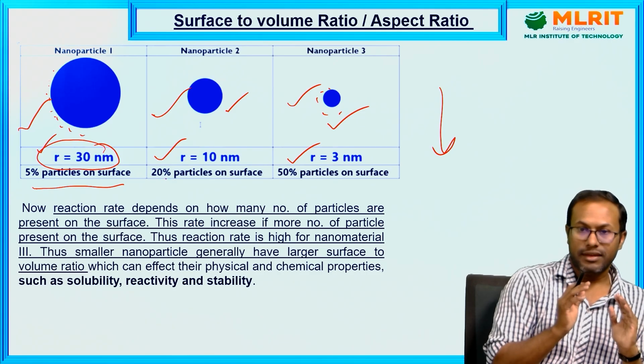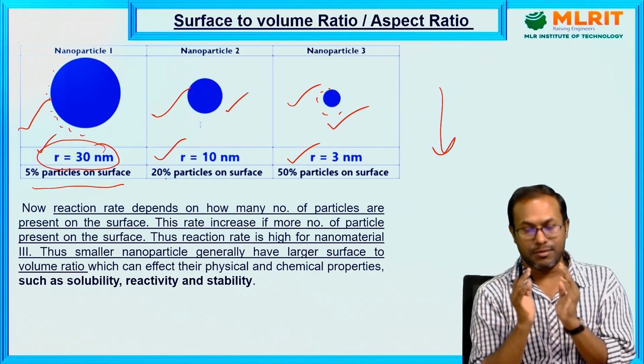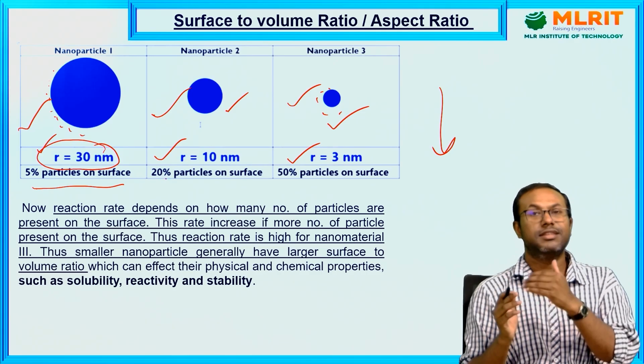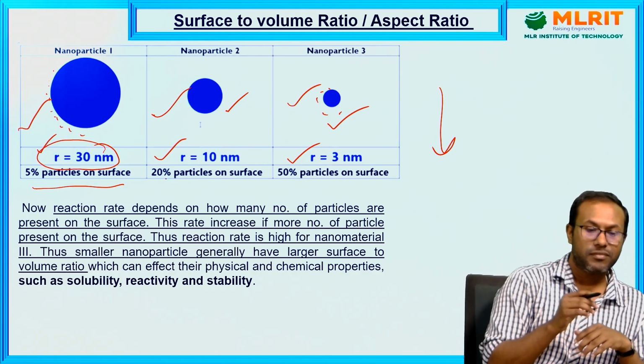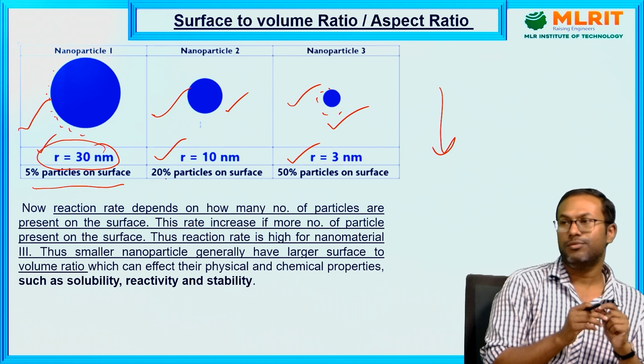So we can say, if we reduce the size of the particles, the surface by volume ratio will increase, as well as the reaction rate. Okay, so this is the important discussion about the surface to volume ratio.